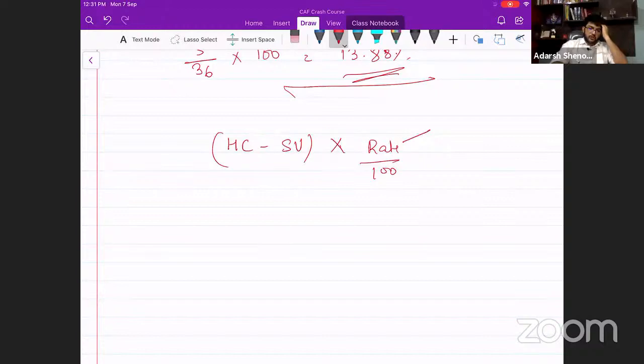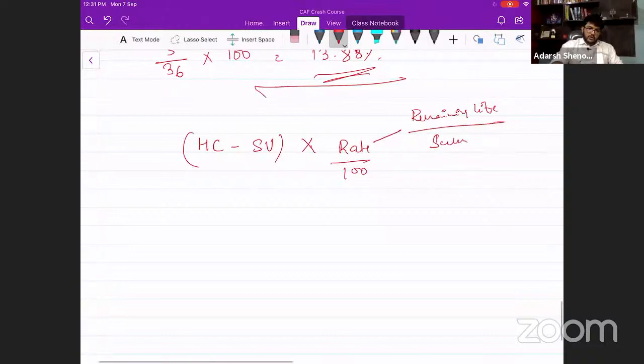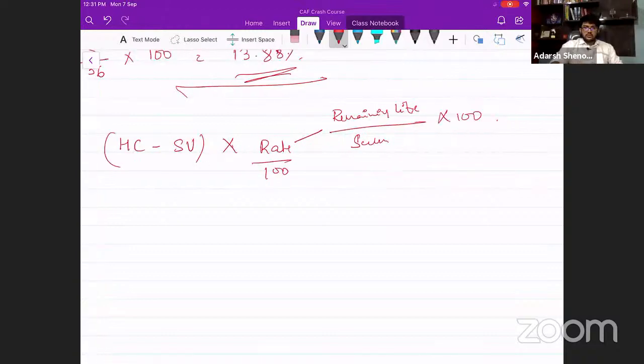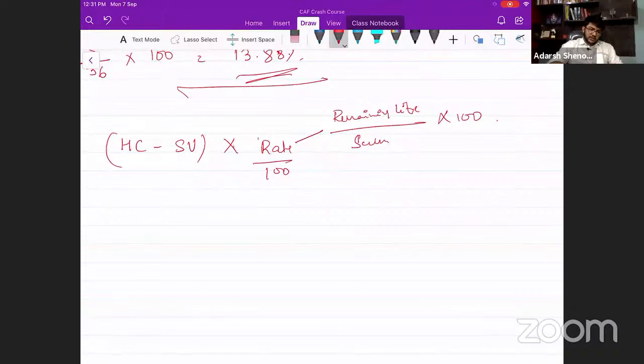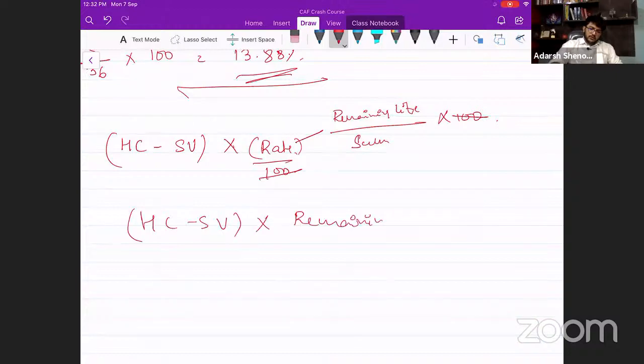The formula for rate is remaining life divided by sum of years into 100. You can replace it. This rate can be replaced with this. So 100, 100 gone. So what we can do is HC minus SV into remaining life divided by sum of years.